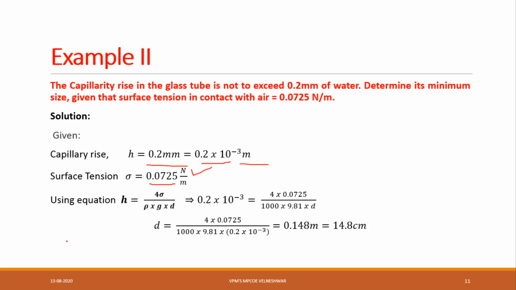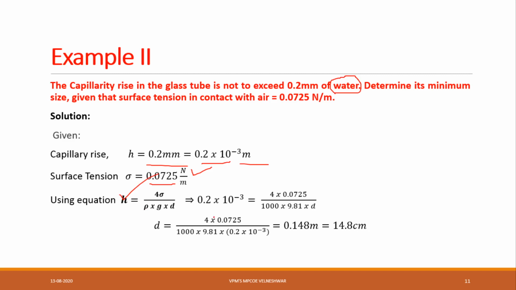So using the equation h is equal to 4 sigma by rho g d. Why are we taking rho g d here? Because in the question he has given water. See, what he has given: capillary rise in the glass tube is not to exceed 0.2 mm of water. So in the tube we are having water, not mercury. So what will be the formula? h is equal to 4 sigma by rho g d.